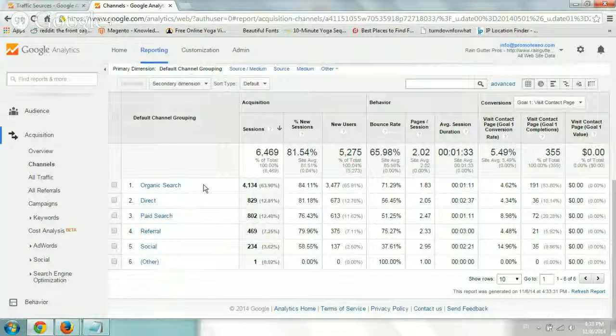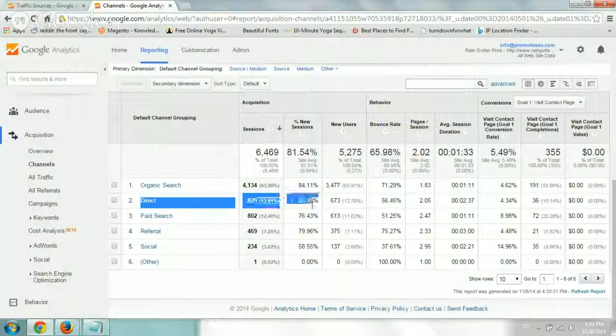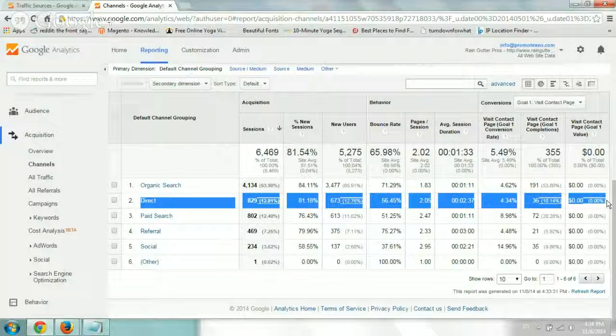There are things such as email marketing that by default channel grouping is not defined. And so if someone clicks on a regular link from an email newsletter, they'll probably be seen as direct traffic. And direct traffic is supposed to be people who either have a bookmark or, of course, type in the browser www and go directly to your site. So you don't want to mix up the different channel groups, because that way you won't be able to monitor your efforts correctly. So you want to add some extra information, and we'll have more information in other videos about that. But here, this is just an overview of the section.